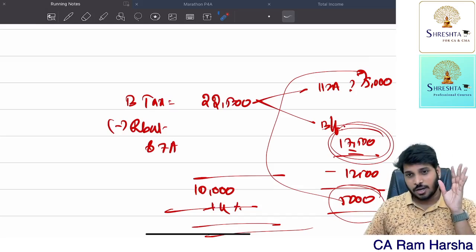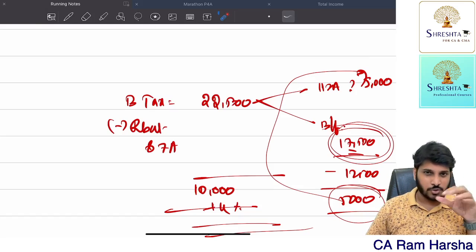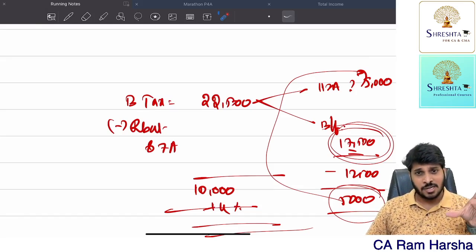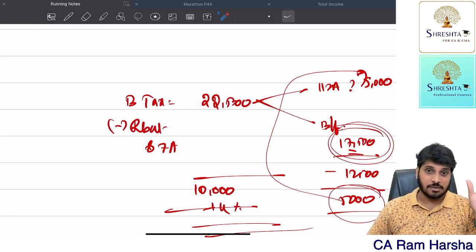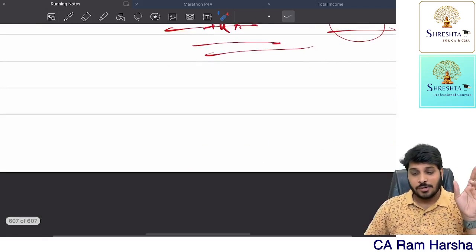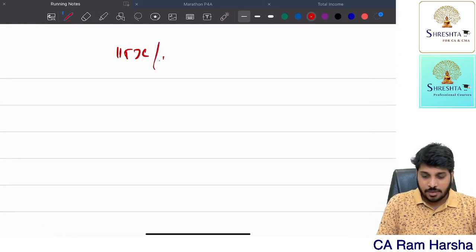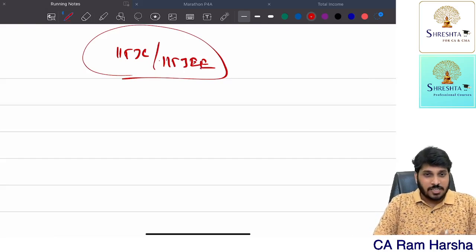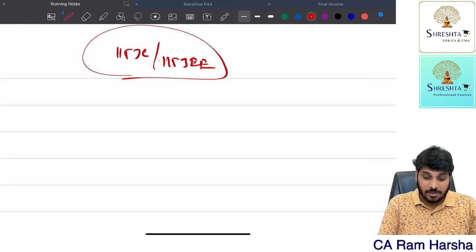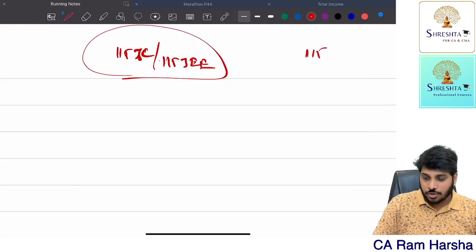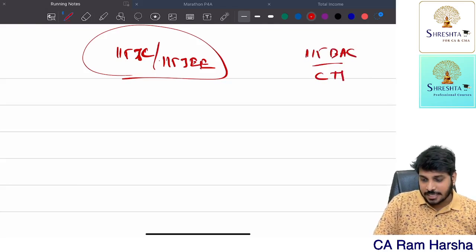Now these are the normal tax rates that are applicable for individual, HUF, surcharge, marginal relief, rebate, and aggregation of agricultural income. All that I have covered within this 1 hour itself. Now there is something called 115JC and 115JEE. Both the sections are dealing with the same thing. 115JEE talks about applicability of 115JC indirectly. So they are both interrelated sections. And we should also talk about 115BAC, the concessional tax regime.